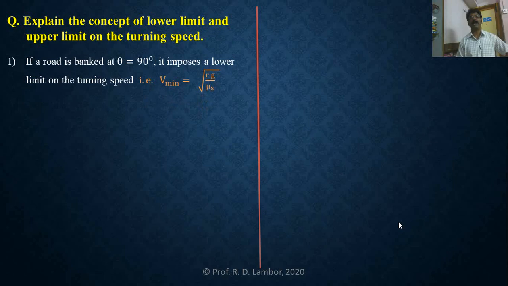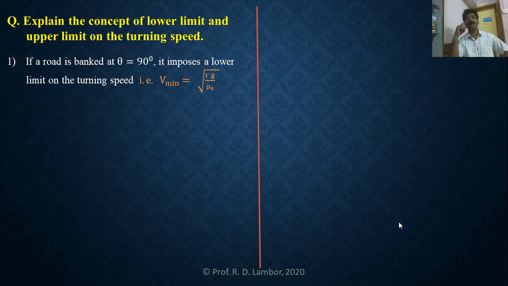If the road is banked at angle 90 degree, can you tell me which application it is? The angle between road surface and horizontal surface is 90 degree. If the angle between road surface and horizontal surface is 90 degree, which application is it? Yes, of course, it is the second application, well of death.